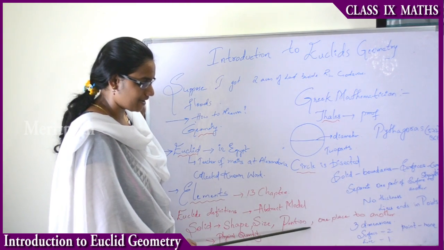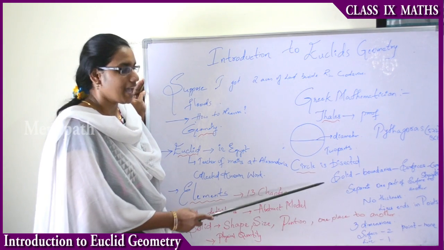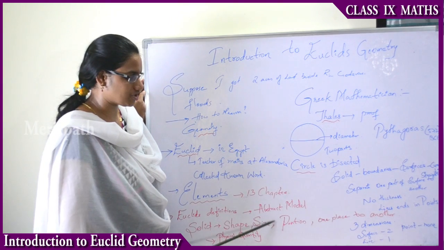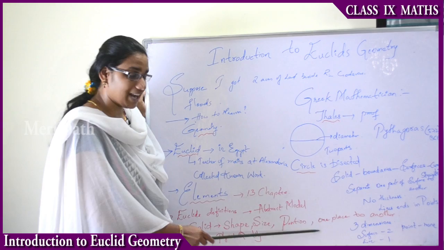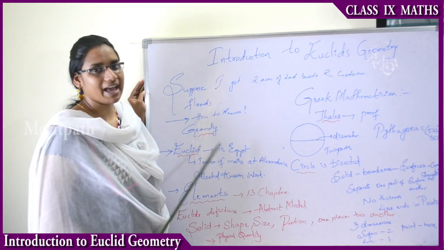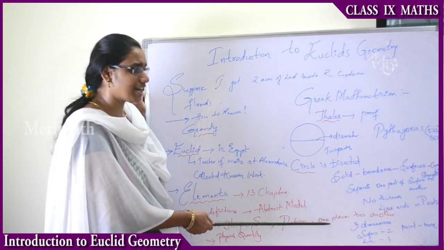In the same manner, we have missed one more term of solids, that is dimensions. A solid consists of 3 dimensions. A surface has 2 dimensions, a line has 1 dimension, and a point has no dimensions. These are the 3 dimensions which have a big impact on solids.